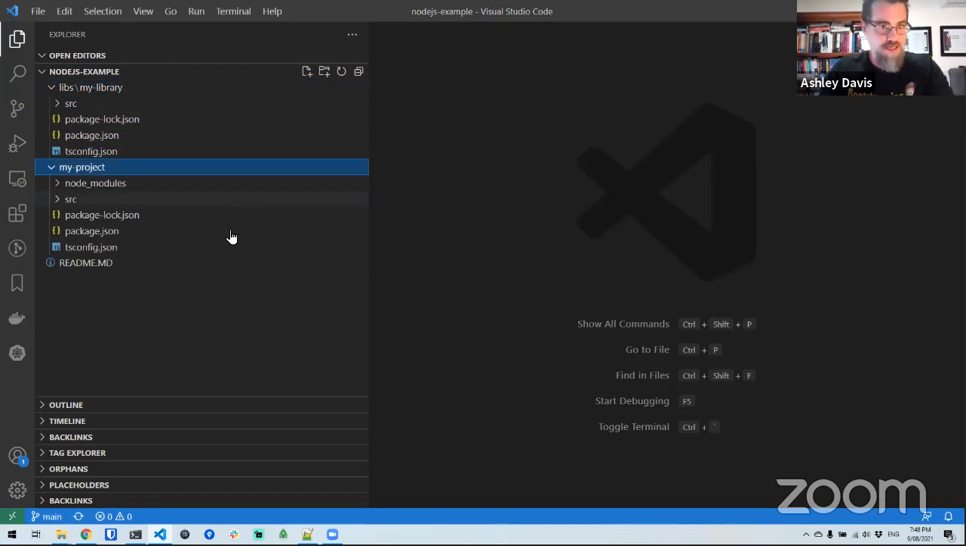And then my project is the same. It's got a package.json. Both of these have got package.json files, which is the metadata for Node.js. Both of these have the tsconfig file, which is the configuration file for TypeScript.